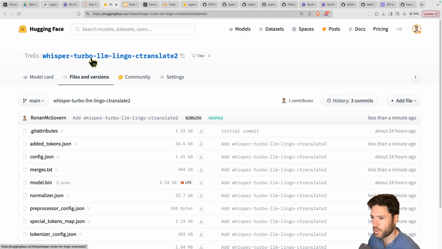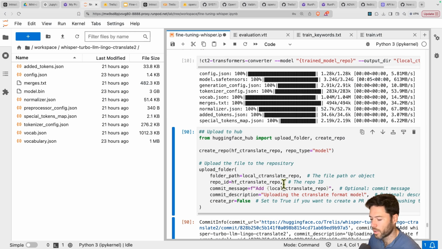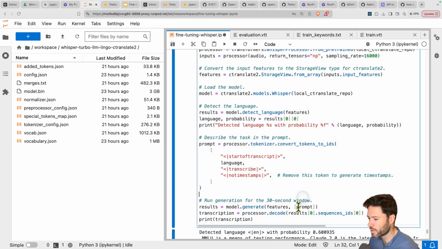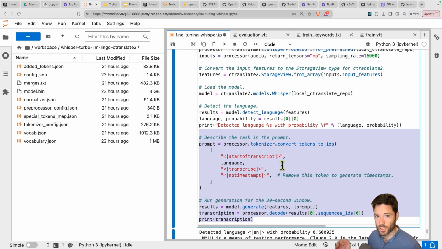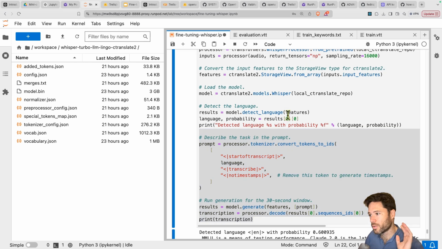And you can check out what that looks like. So Whisper Turbo in the Trellis organization, there's a CTranslate2 model that's trained for LLM Lingo, and it contains the processor and the files that are needed for CTranslate2. And if you really want to, you can even do a quick test of that model in converted format just by running this script here. So at this point, we fine-tuned Whisper for LLM Lingo. We've got it in the Hugging Face format, pushed to hub. We've got it in the OpenAI format, which can be used for running this audio transcription tool here. And now I'm going to show you how to use the CTranslate2 format with a faster Whisper server, so you can set up a one-click endpoint.